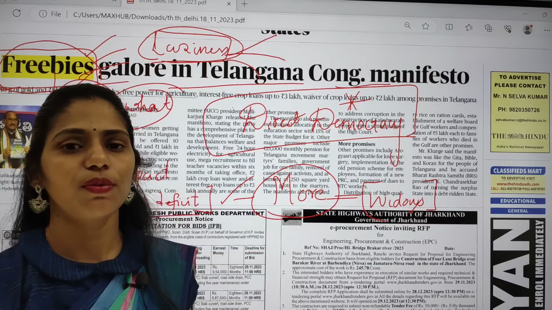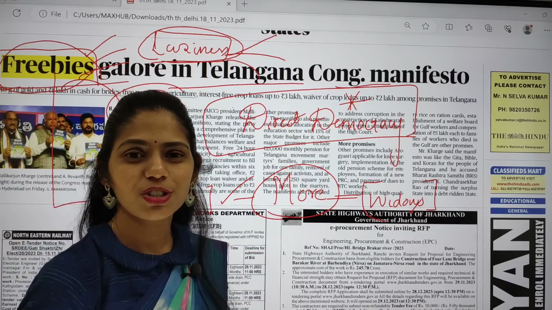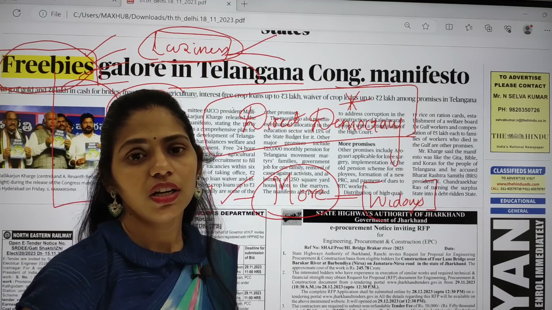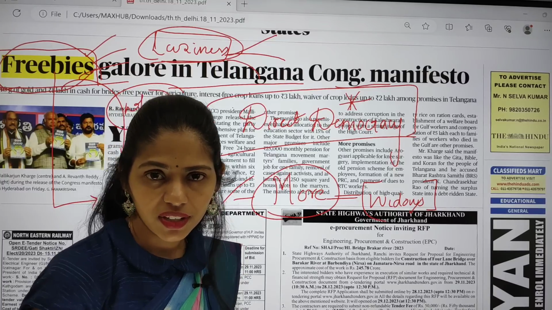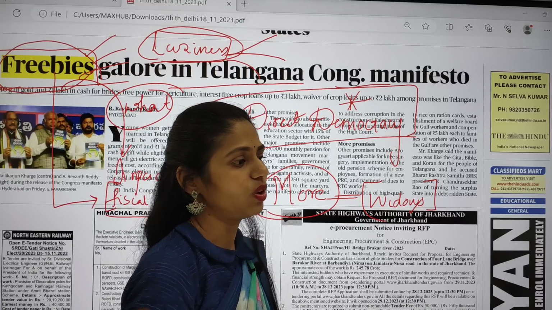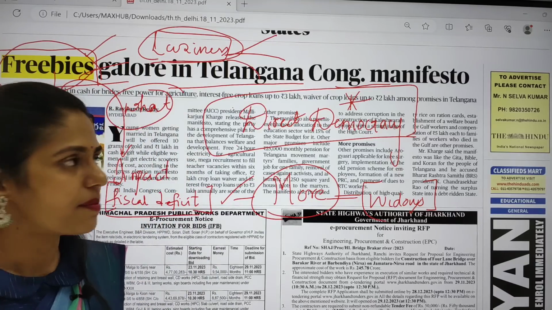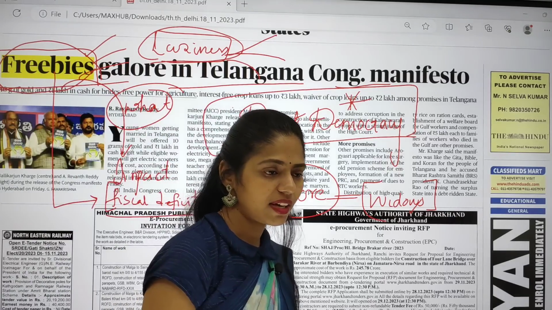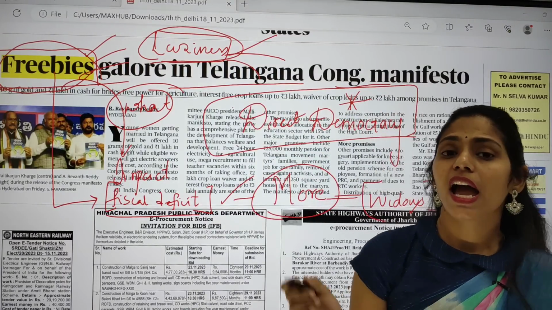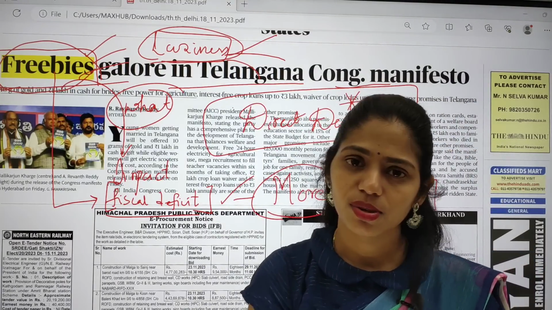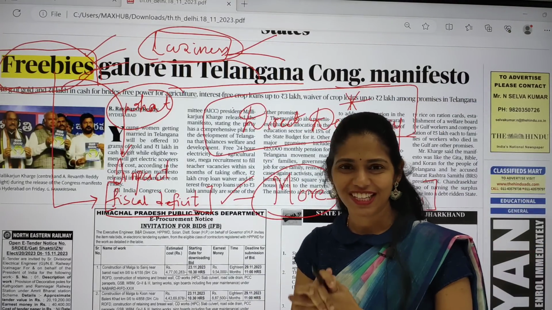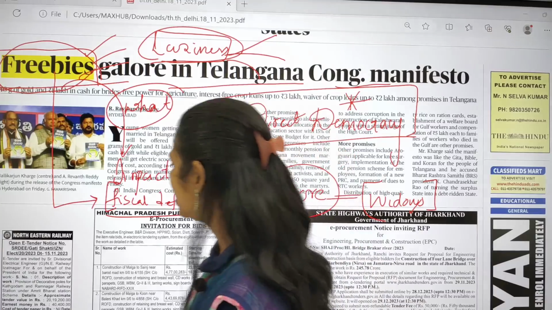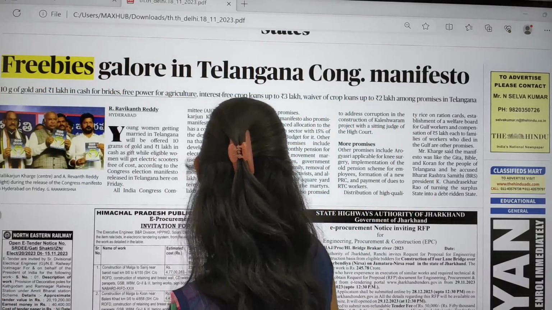The working age population is not going to work. Because of laziness, because of these freebies provided by the government, we are going to face a demographic disaster. This point was also made by that retired tax officer, right? I want to say this so that you become aware of what is happening in your state, and you have to think about this also. As students of Usha, you have to get this knowledge, right? This is about this topic.